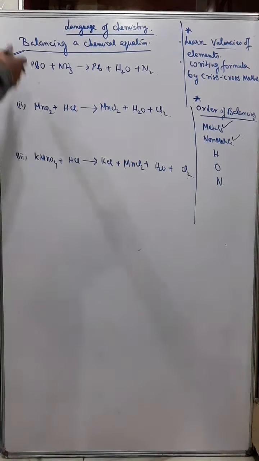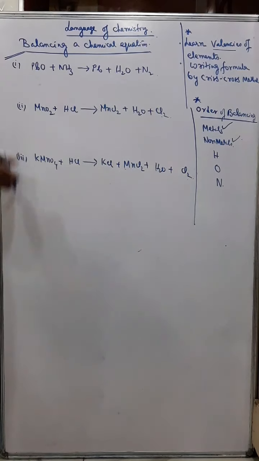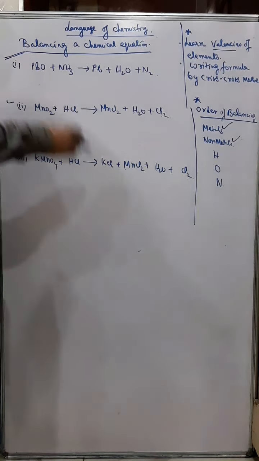Okay, so let's see. I have just taken 3 equations, and generally these are big equations also. But simply we can balance a little bit, we can use our logic, and we should always prefer this order of balancing.